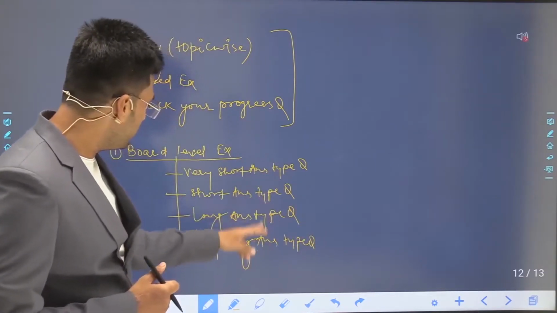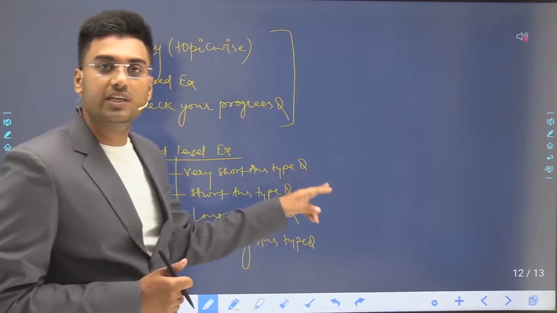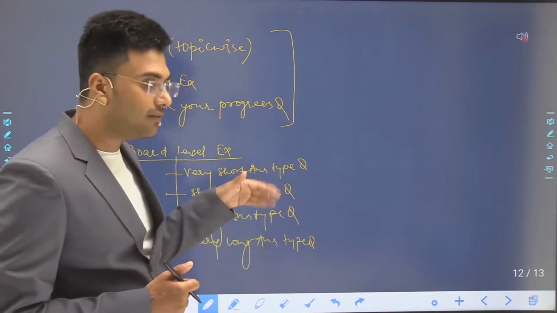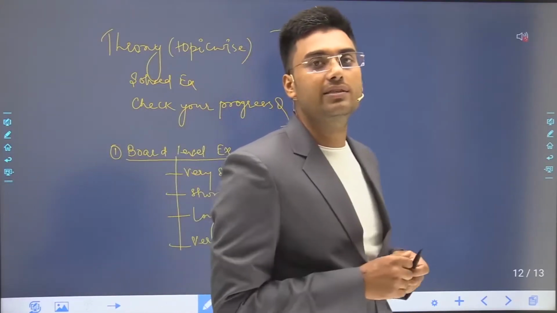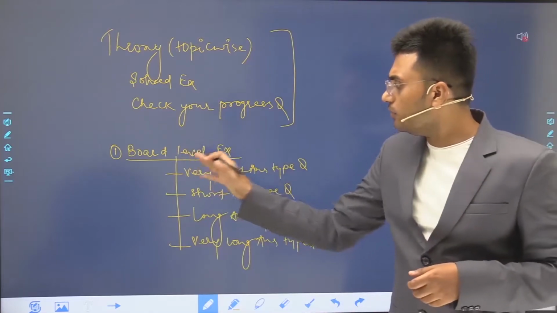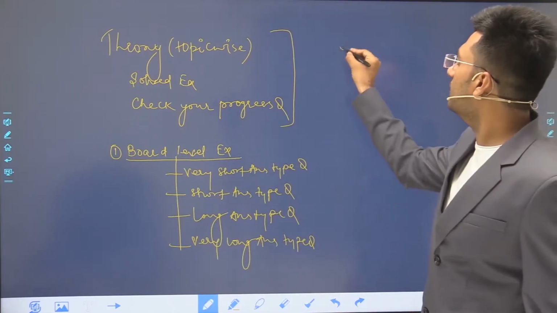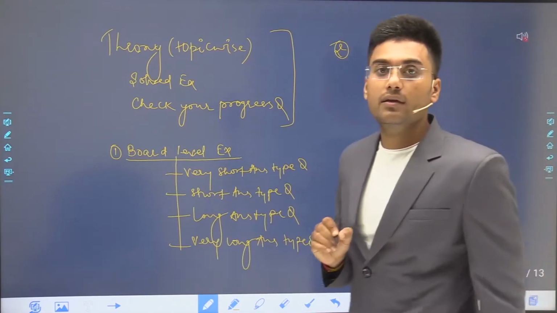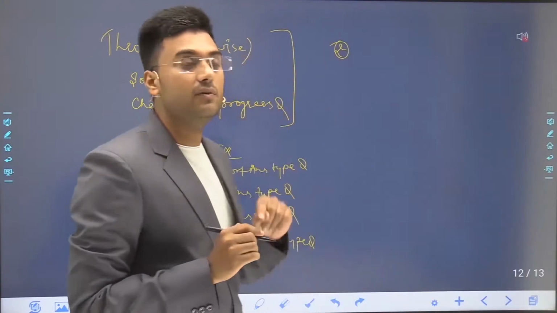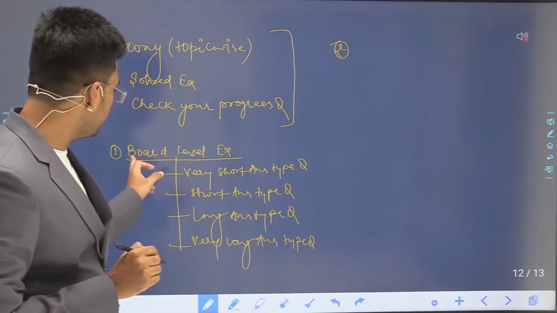These four types of questions are subjective questions which help you prepare for school level examinations. This is the first, the board level exercise.